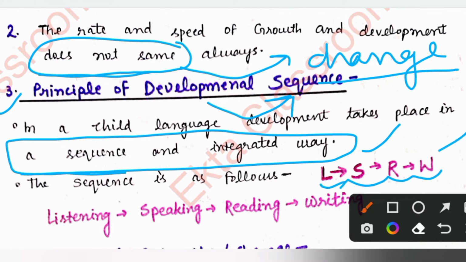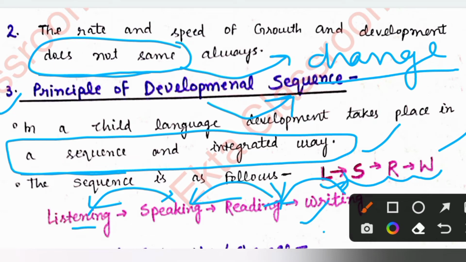This is a trick you can remember. Listening: first a child learns listening, then speaking, then reading, and at last he starts writing. These skills are integrated. So child language development takes place in a sequence and integrated way.